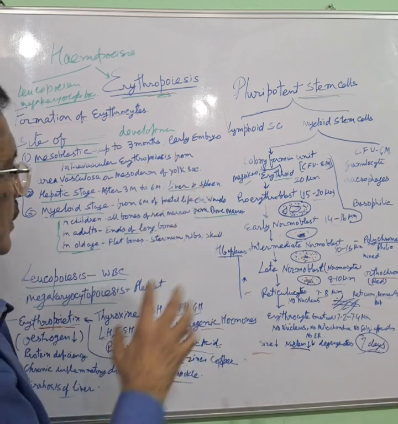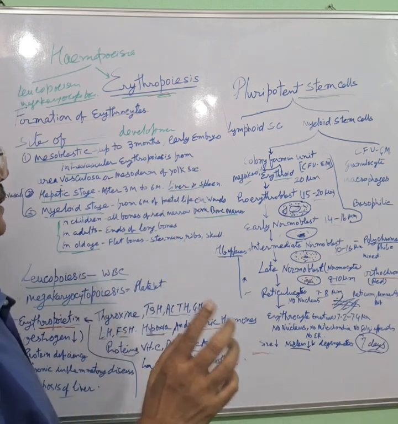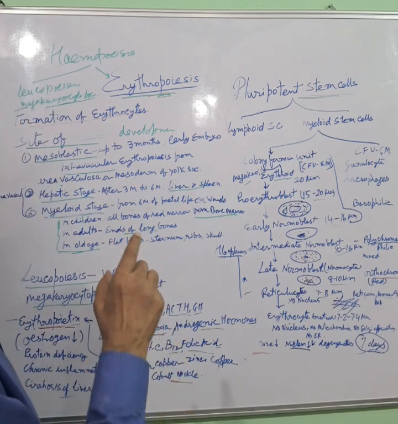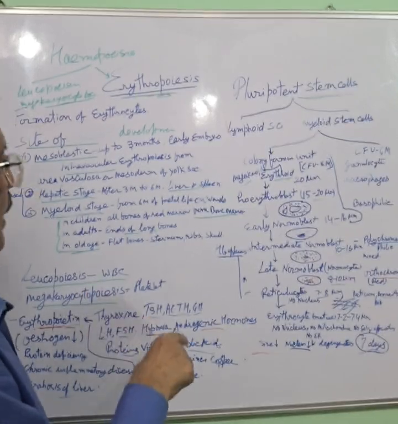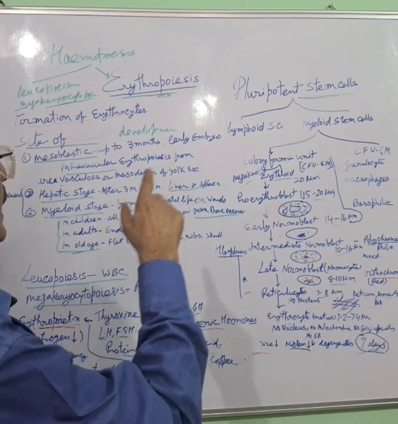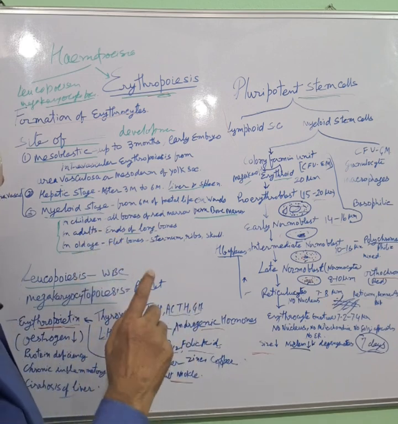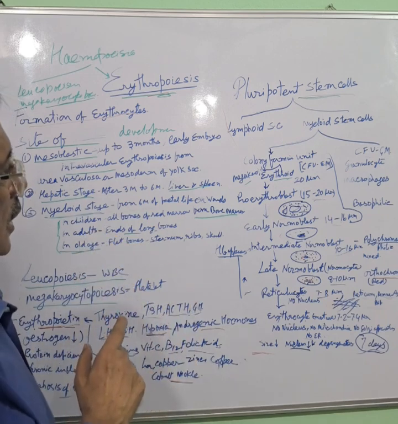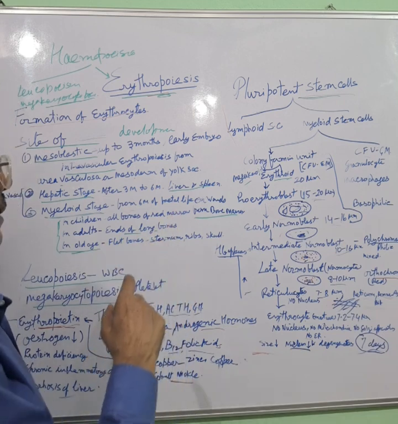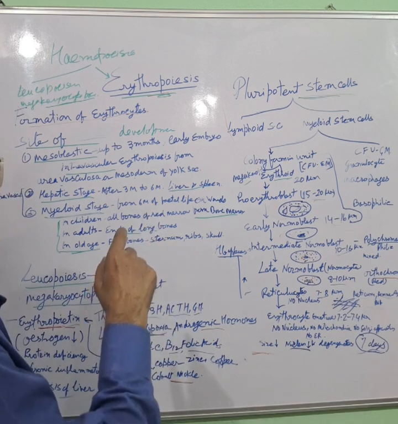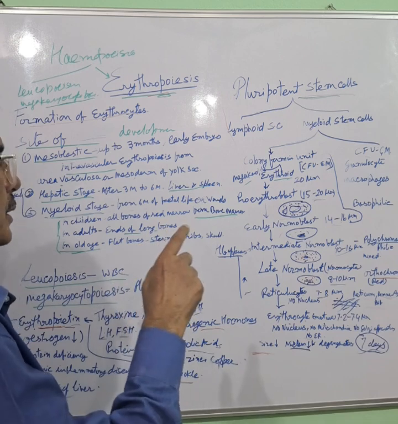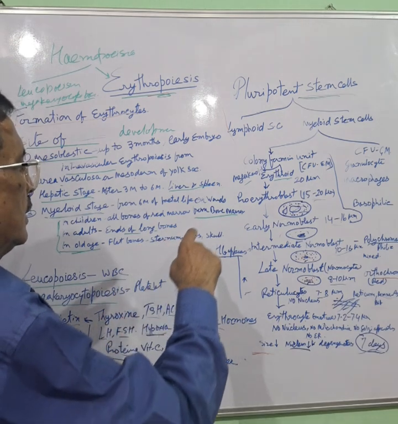Number 2, stages of development. Pluripotent stem cell present in the bone marrow is the main cell that causes formation of all types of cells, lymphoid and myeloid cell. So it divides into lymphoid stem cell and myeloid stem cell. Myeloid stem cell divides into colony forming unit, megakaryocyte and erythroid, CFU-EM, and CFU-EM will divide into colony forming unit, megakaryocyte, and colony forming unit, erythroid. Today we will learn about erythroid.